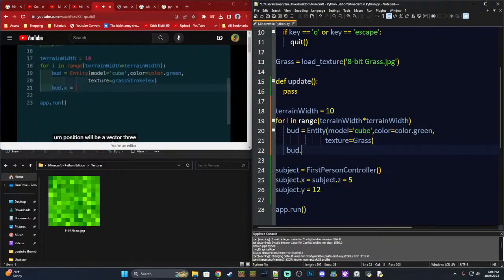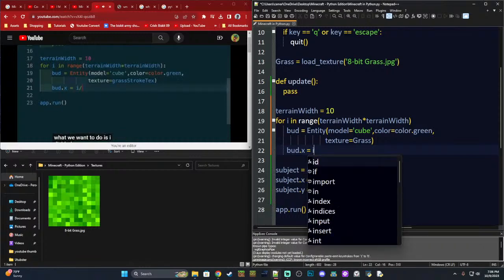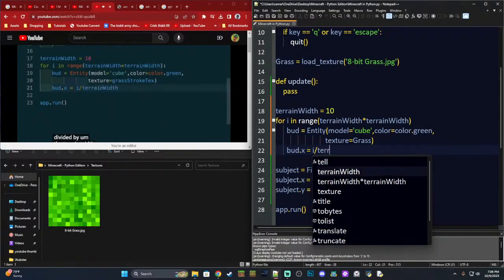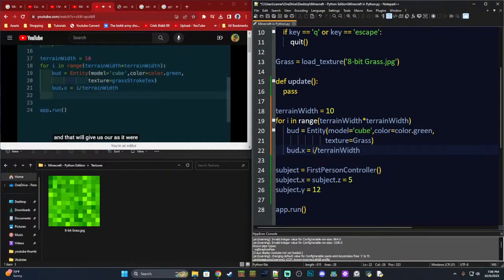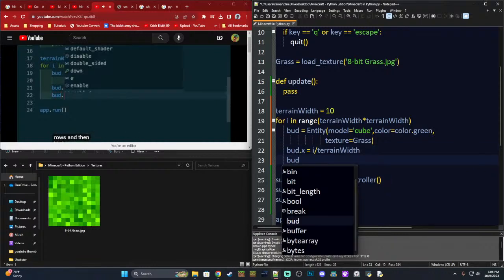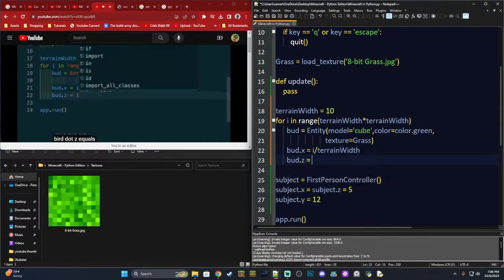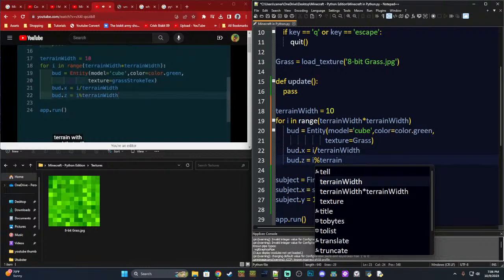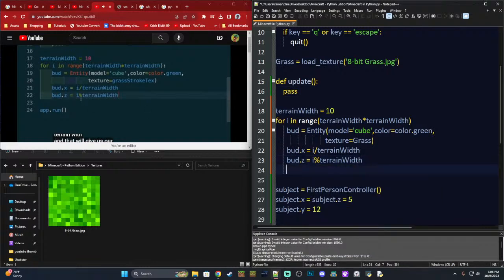Anyway, position x equals, what we want to do is i divided by the terrain width, and that will give us our, as it were, rows. And then dot z equals i modulus terrain width, and that will give us our columns.